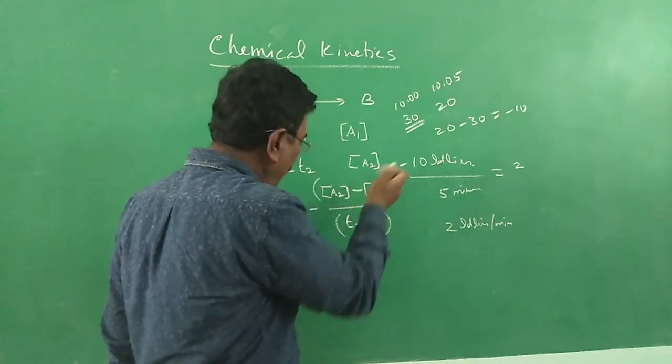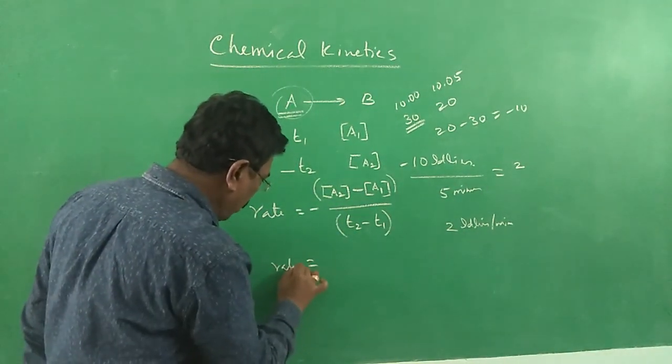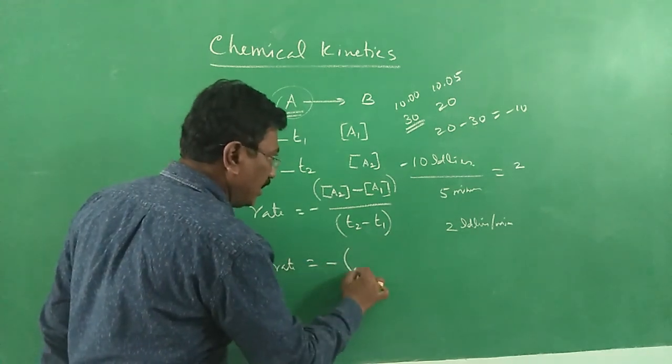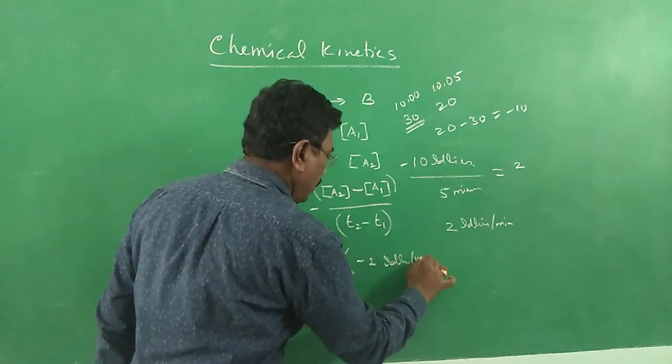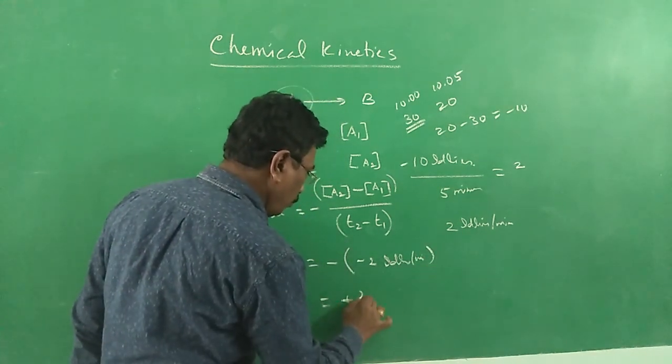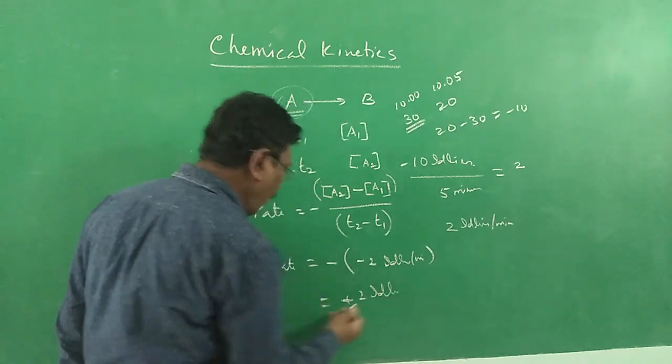Since it is negative, we introduce a negative sign. Therefore rate will be equal to minus into minus 2 idlis per minute, minus of minus 2. So this is how we find out the rate.